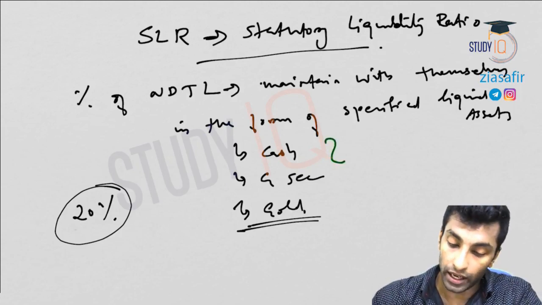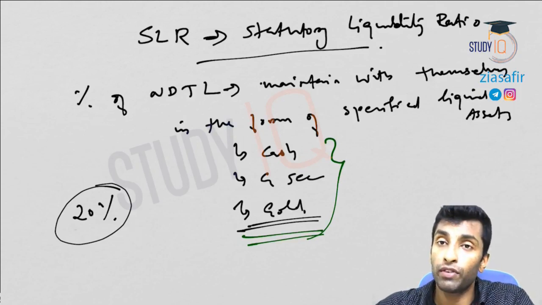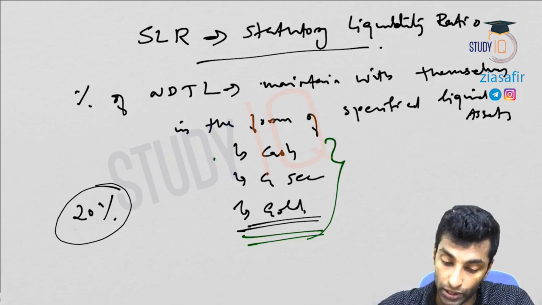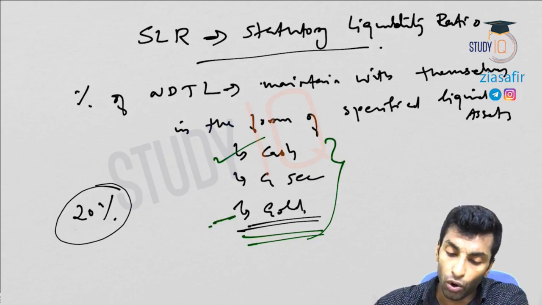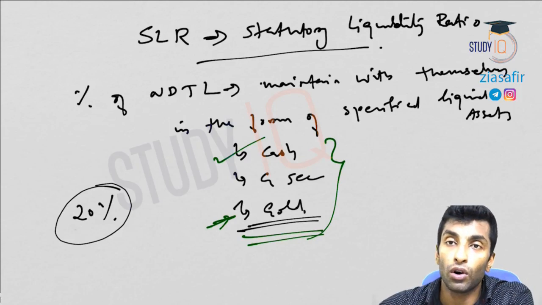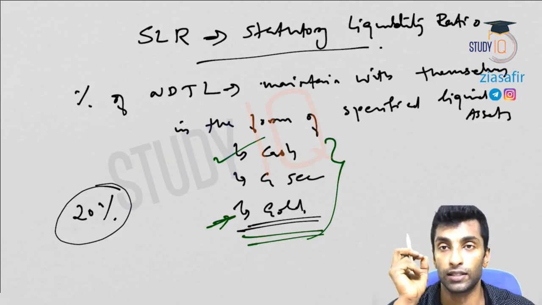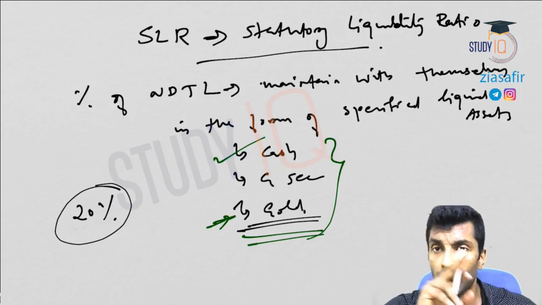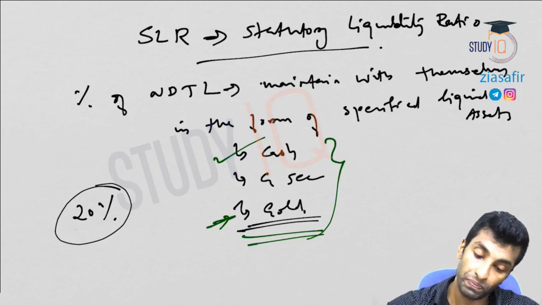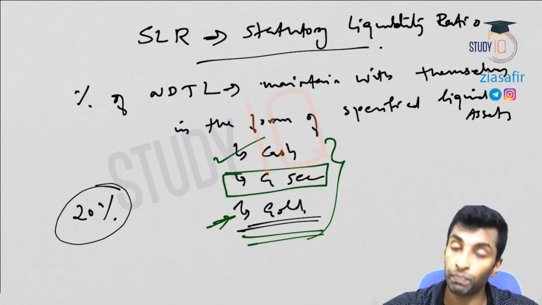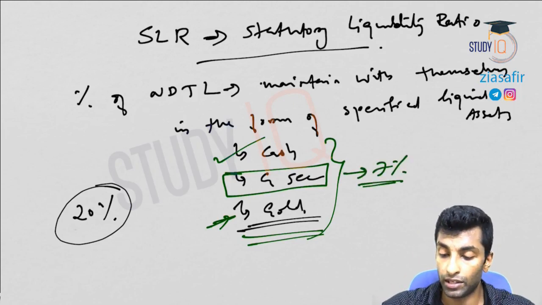Now out of these three, in which way will the bank keep it? See, whichever gives more return for the bank is what the bank will use, right? Cash won't give any return. If you are keeping cash, it is just idle. Now gold will give you more return, but the problem is gold is not calculated on the basis of market price. The value of gold is actually adjusted on the basis of a constant price, the previous year price. So gold also you won't get much return. So you prefer to keep this in terms of government security. So you get around 7%, 8% interest on this.